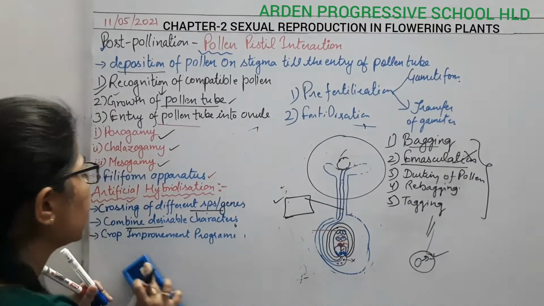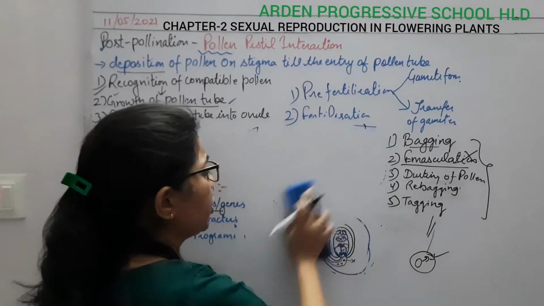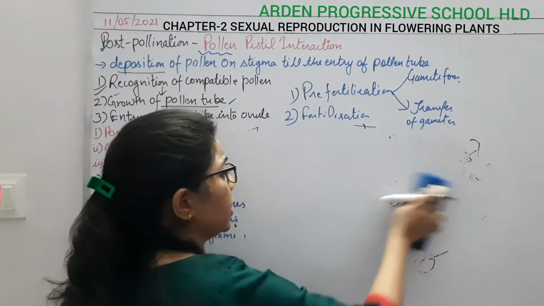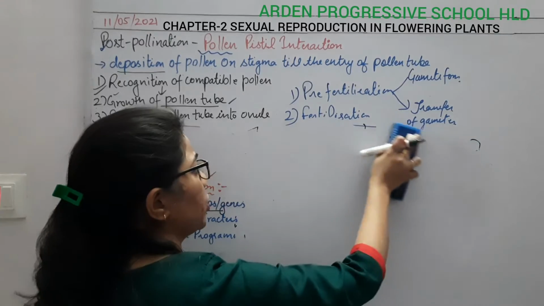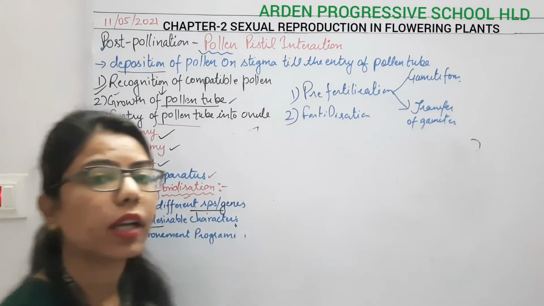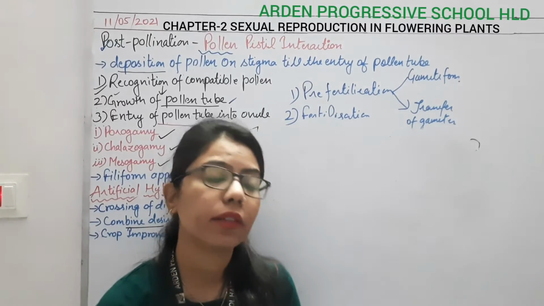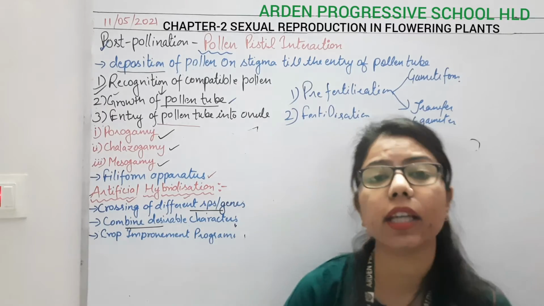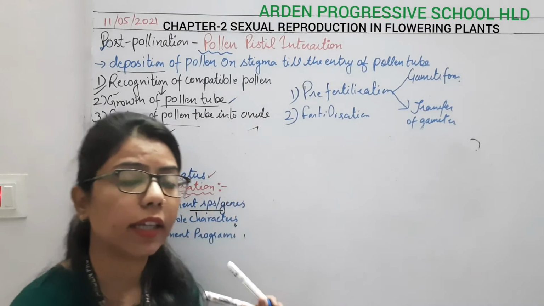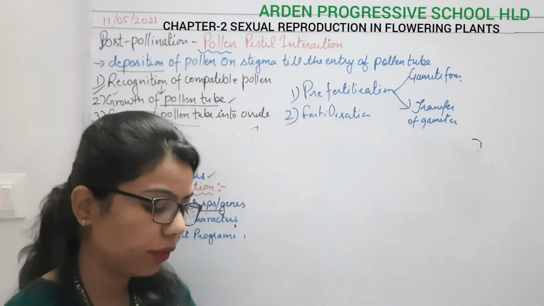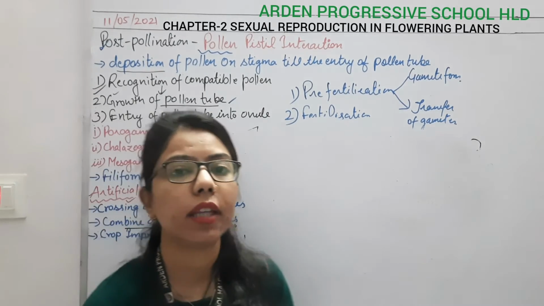Now, what is the use of this artificial hybridization? We get a high variety of seeds, or a high variety of progeny. So we use this technique for the crop improvement program. What is the crop improvement program? In which we improve the variety and exploit these superior varieties for the farmers' use. So that's why artificial hybridization is very important.